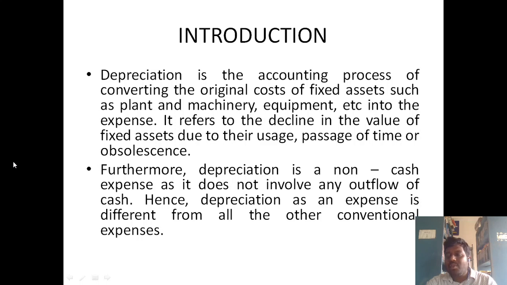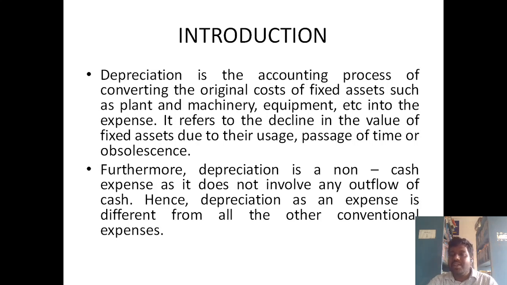If you sell the car in the market in the year 2010, the life of the car is reduced from 15 years to 5 years, because you used that car for 10 years. So what happens? That 2 lakhs worth car is reduced to 50,000 rupees. Then what happens to that 1 lakh 50,000? That 1 lakh 50,000 is the depreciation value. So depreciation is an expense. That's why the value of the asset gets reduced.